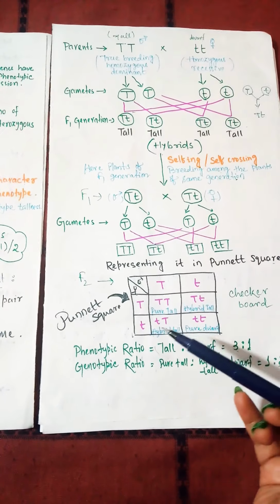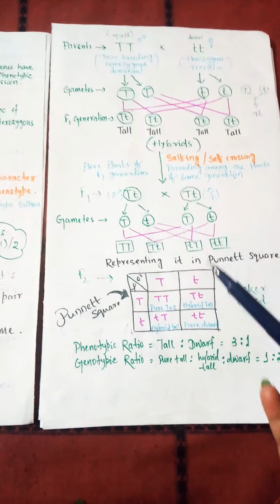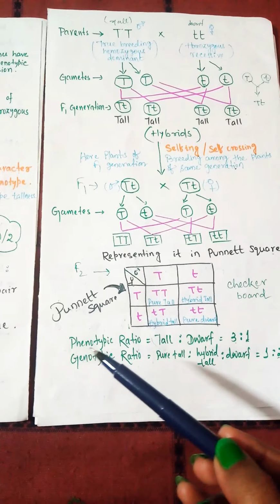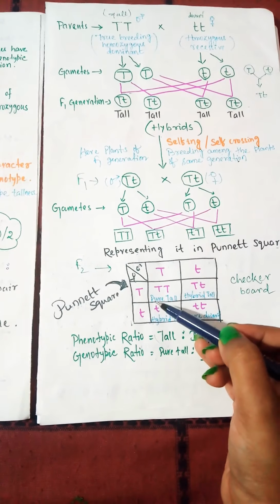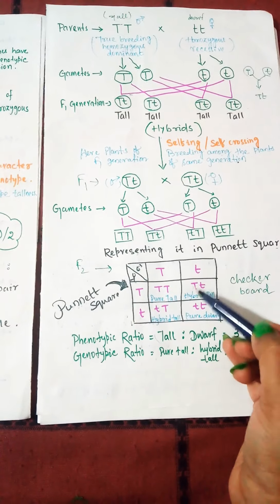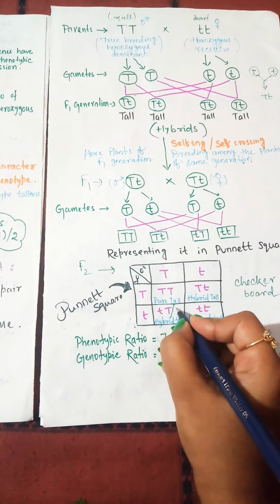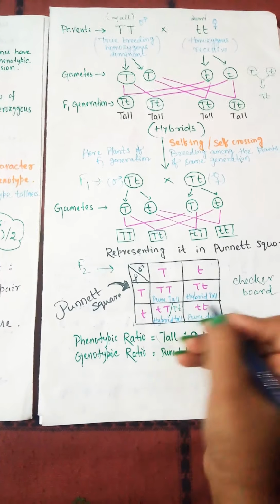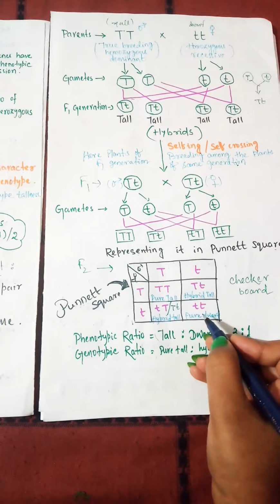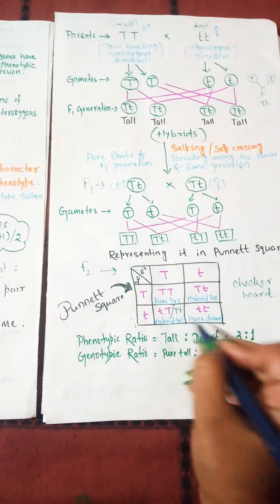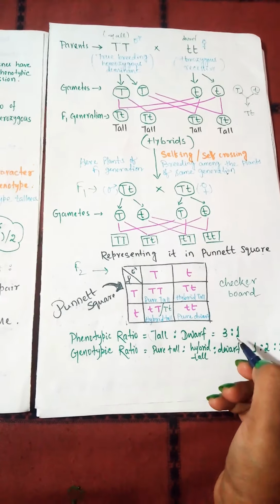And one are both hybrid form, like here. Okay. So how can you calculate the phenotypic ratio? You can notice that here one is pure tall, one is a hybrid tall, another one is also hybrid tall. You can write it as a capital T, small t. They both are same. Okay. And one is a pure dwarf. So all are pure, one is a dwarf. So the tallness and dwarfness ratio is 3:1.